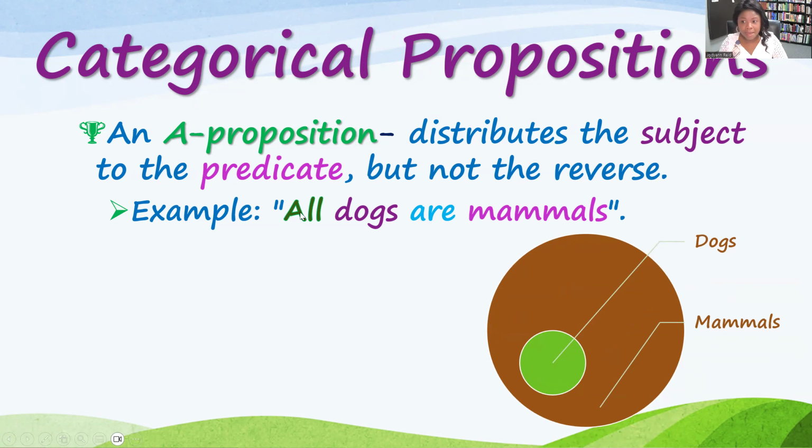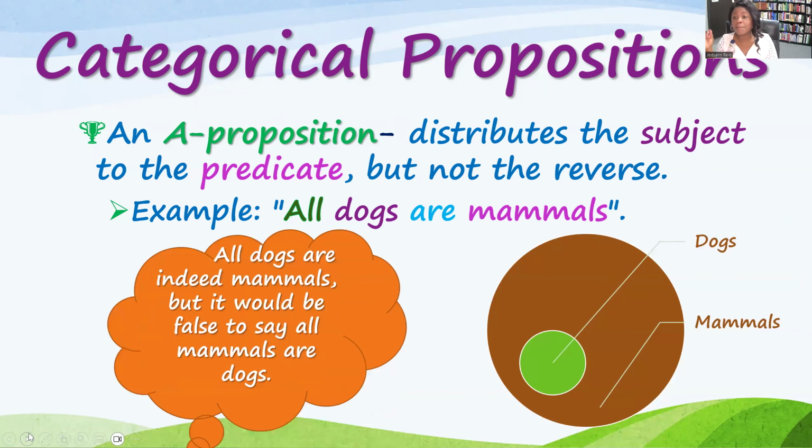All dogs are mammals. The subject is distributed because it's referencing all dogs. And it is true, all dogs are mammals. But if you think about the predicate, there are some mammals that are not dogs, like horses, like cats, like dolphins, right? So that is why the predicate is undistributed.